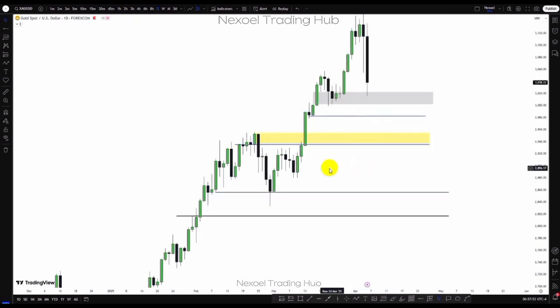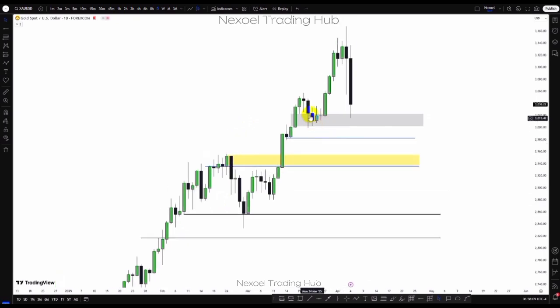Here in the daily time frame, this is the last up close candle that sponsored this bearish movement that took out sell side liquidity. This is a breaker. Also in the daily time frame, we have this bullish fair value gap within the weekly bullish fair value gap. Here we have this pullback. This is the daily fair value gap, which I told us that we could see price continue bullish from here, and price gave us that bullish movement. But now we are seeing this bearish impulse. The institutions could take out the sell side liquidity, mitigate the weekly fair value gap zone, and then we have the bullish continuation to the upside.